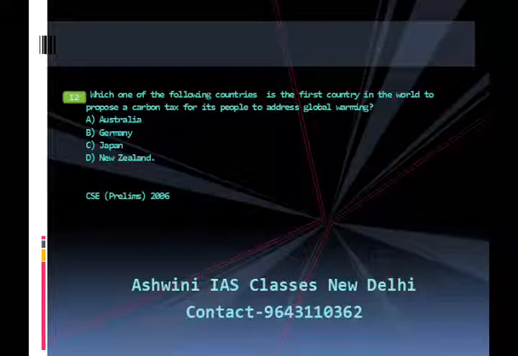A brief explanation of the answer. A carbon tax is a fee intended to make users of fossil fuels pay for climate damage by their fuel use, whereas Sweden, Finland, the Netherlands, and Norway have already introduced it. New Zealand in 2005 introduced for the first time a carbon tax to address global warming.